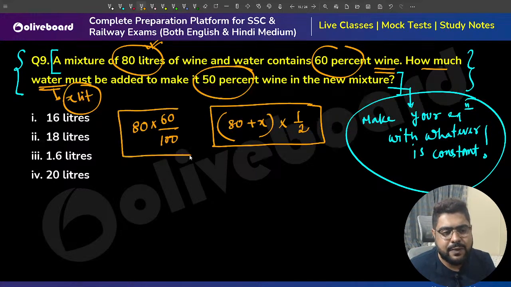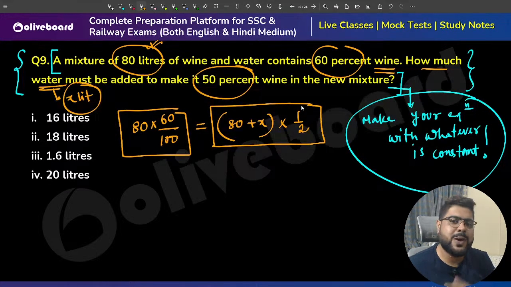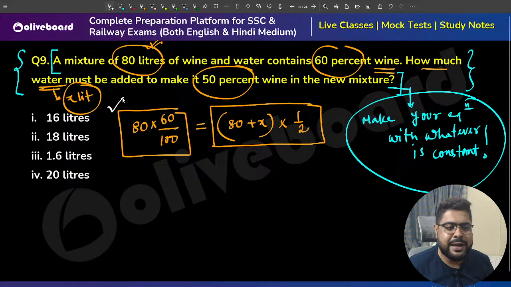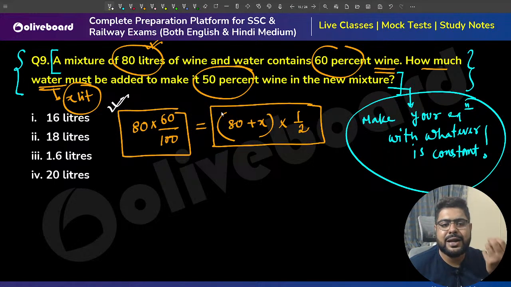Sir, this is the final wine after addition. This is the initial wine. Wine is constant, no, sir, because I have not added any wine. Wine was whatever was there from the previous instance, because I have only added water. So the quantity of wine is constant. Calculate and get the answer.